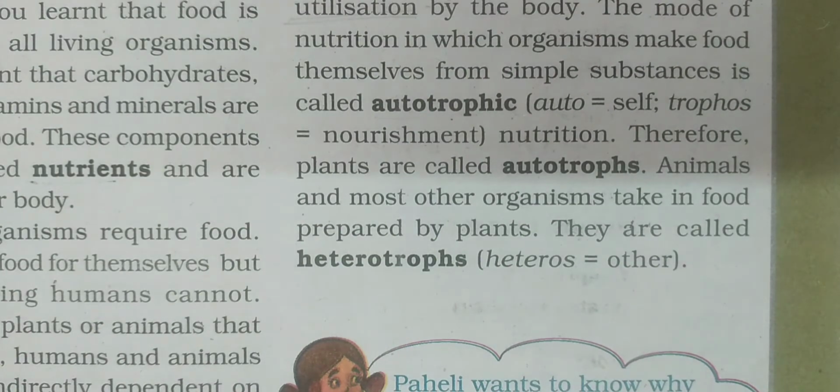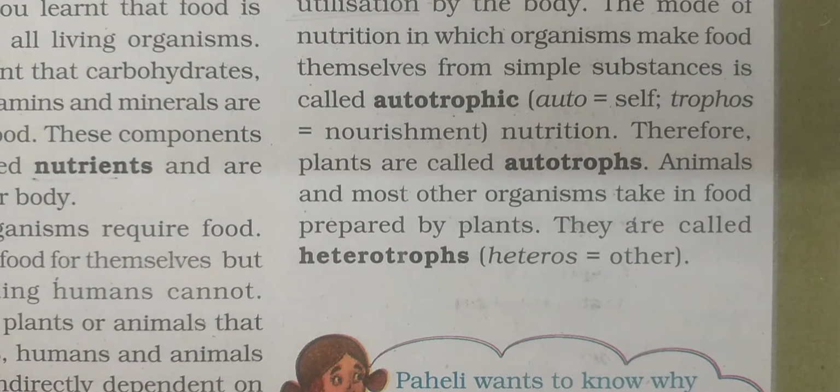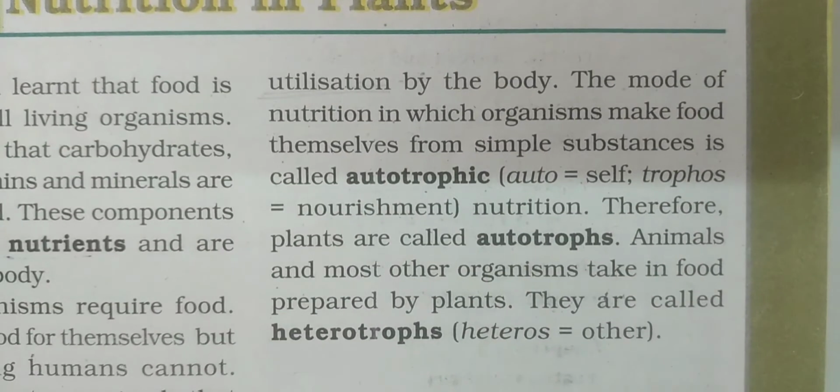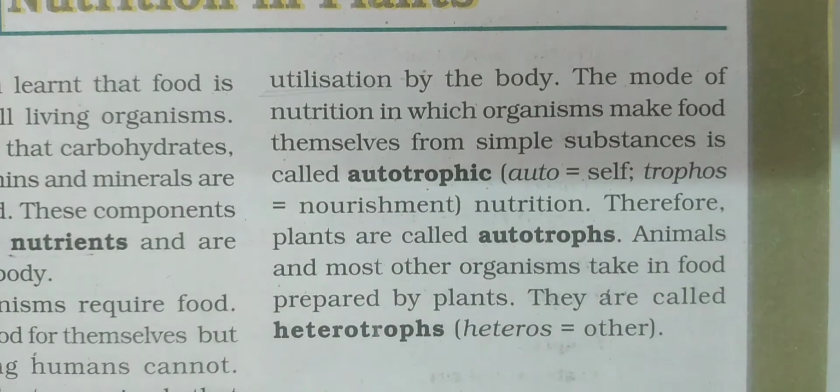What is mode of nutrition now? Mode of nutrition means the method a living organism uses to take in nutrition or take the components of food. That is called mode of nutrition, and plants follow autotrophic nutrition and animals follow heterotrophic nutrition.